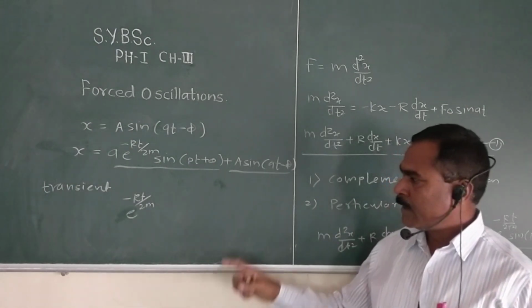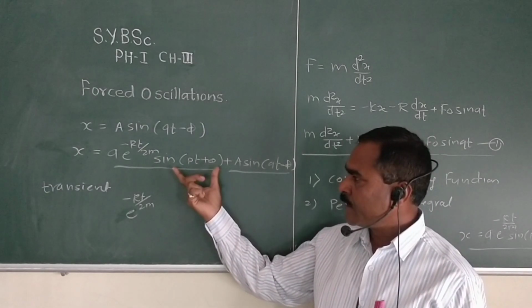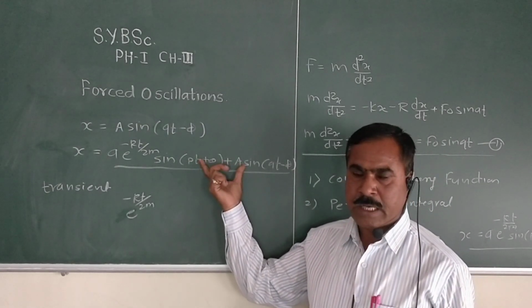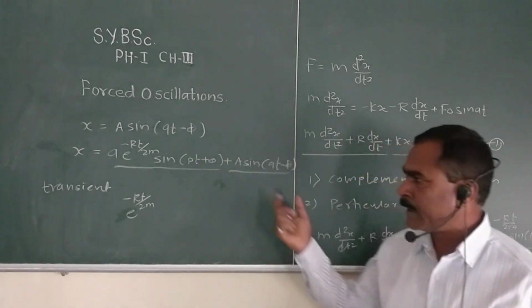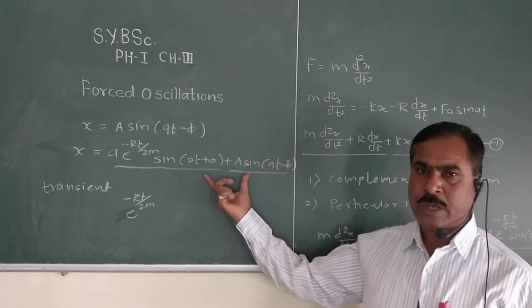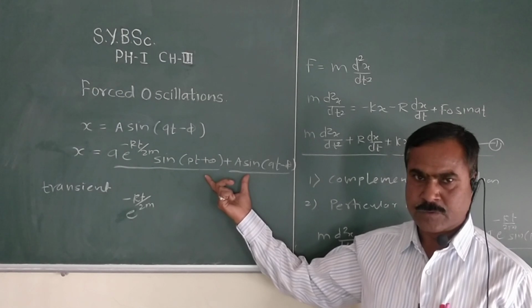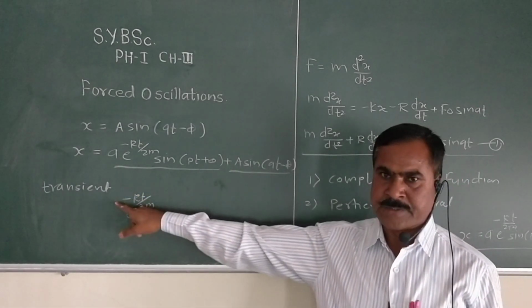If we consider the initial condition, these two types of motion are prominent, so it is called a transient.